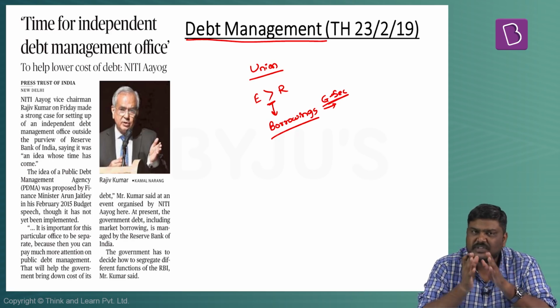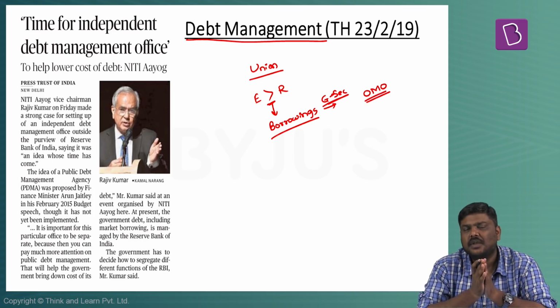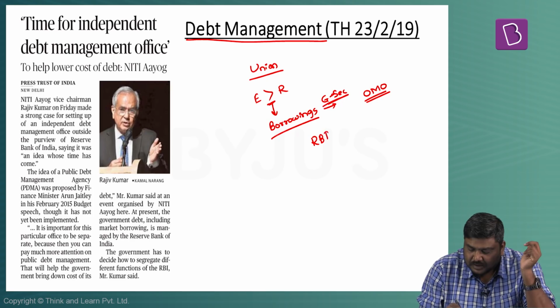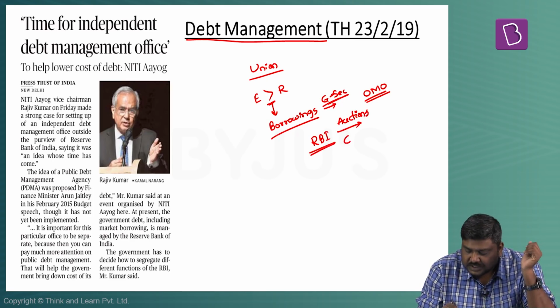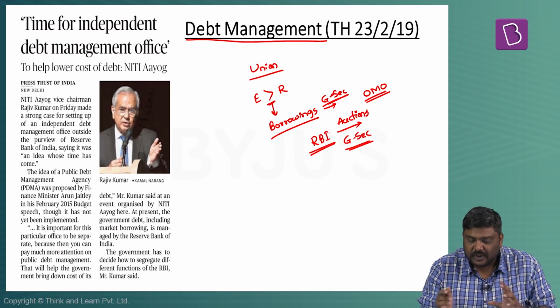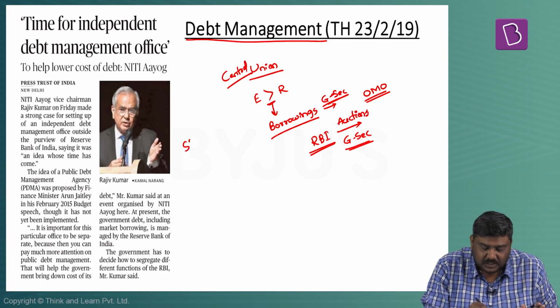Now, the basic process which is followed is a concept called open market operations. Under open market operations, it is the RBI which basically auctions the G securities. Please understand, I'm referring from the context of the central government. The same process will also be done by the RBI for the state government.